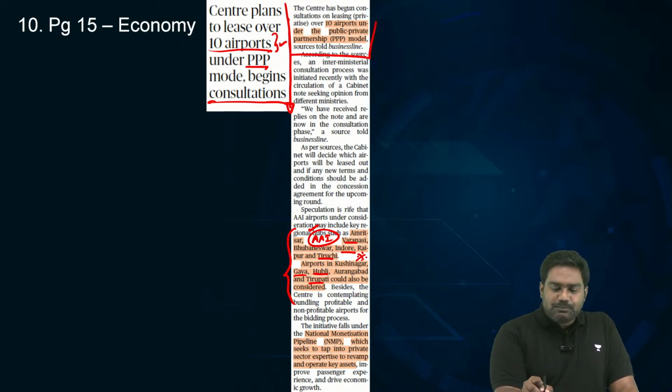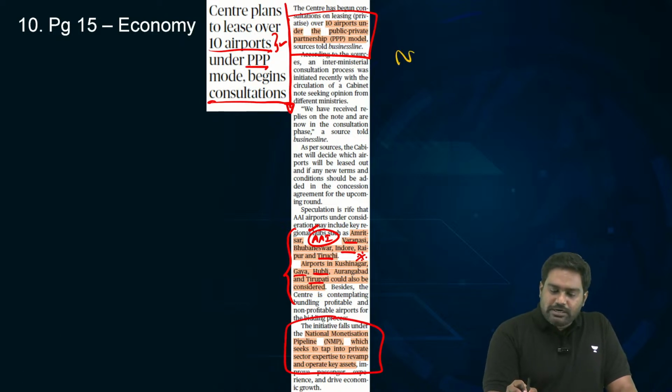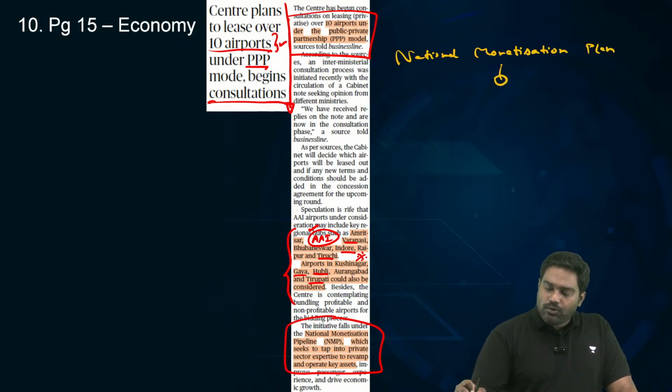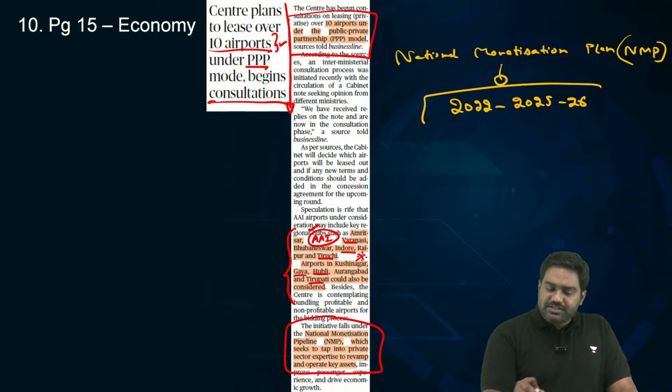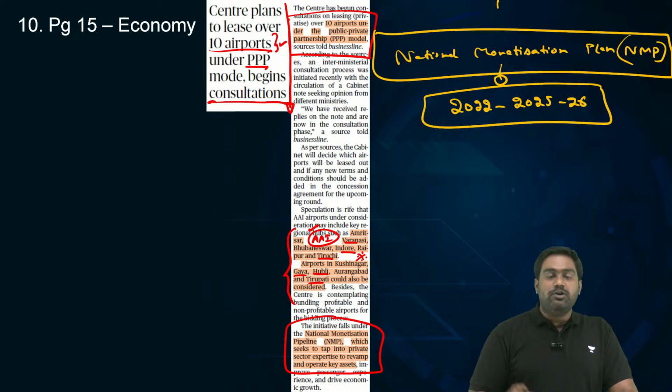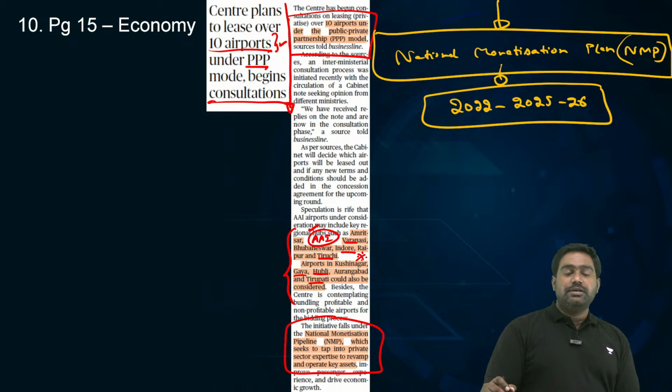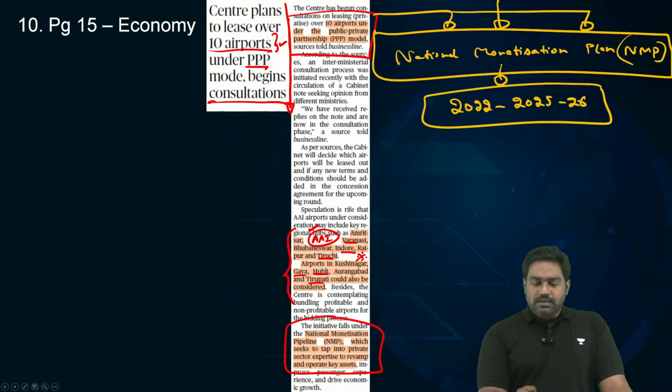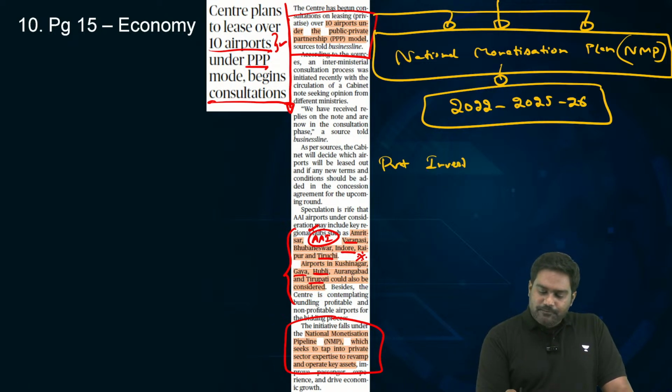Now, this is part of the National Monetisation Plan. The National Monetisation Plan was announced by the Modi government in the 2021-22 budget, and it has been rolled out from 2022. It will be implemented till 25-26. The idea is to monetize certain national assets, a few core and non-core assets like expressways, a few public sector entities and companies, or infrastructure projects like airports. They can be leased out to the private sector because it can help attract private investment.